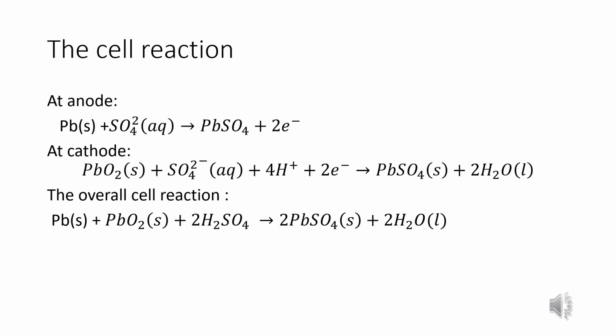Whenever we charge the lead storage battery, current is passed through the terminals from an external source. Here the reactions are reversed, and the lead sulfate on the anode and cathode is converted into lead and lead dioxide respectively. Lead storage batteries are used in inverters and automobiles.